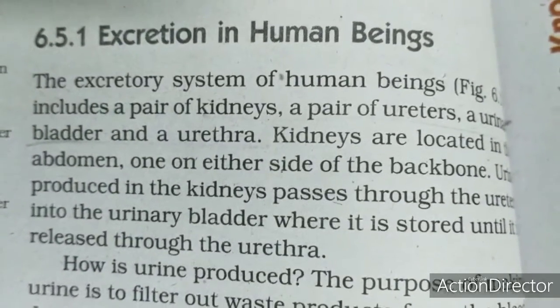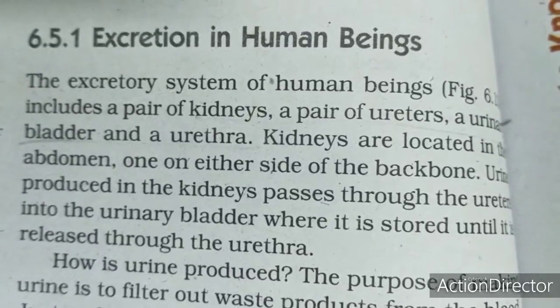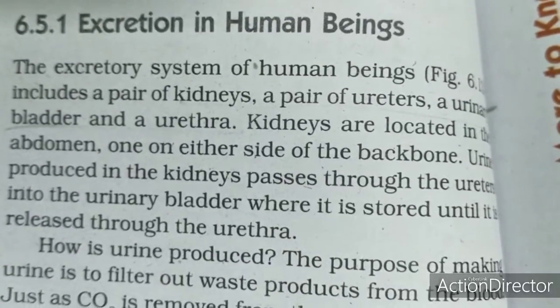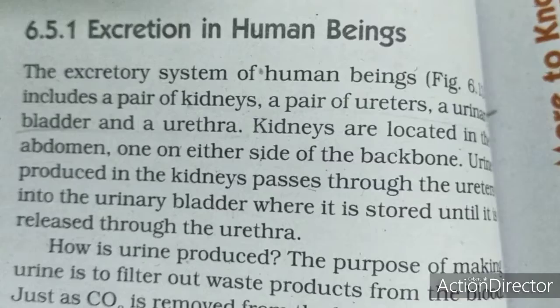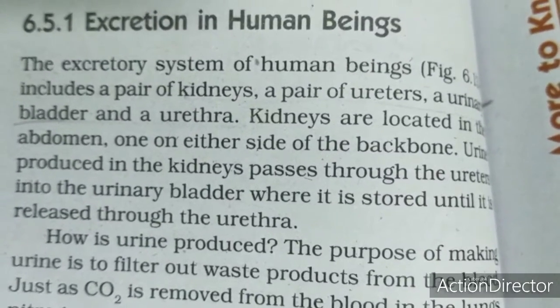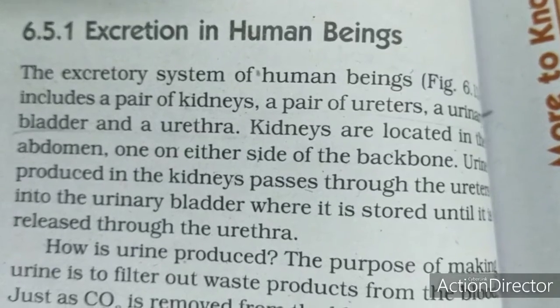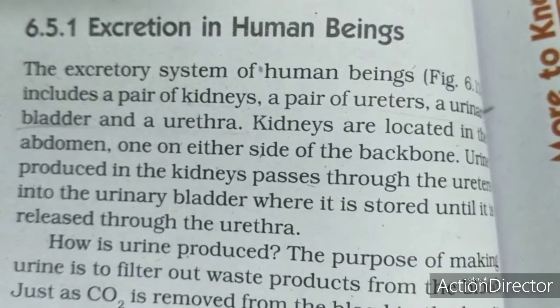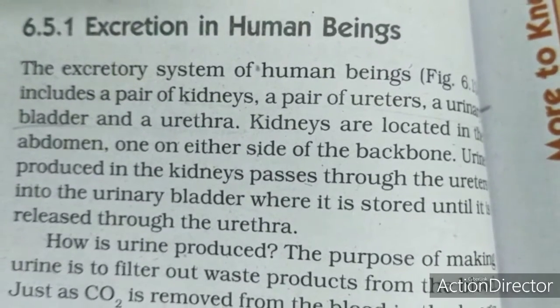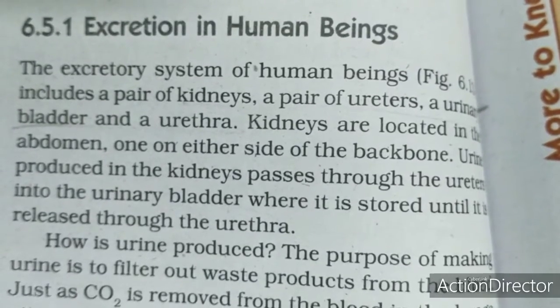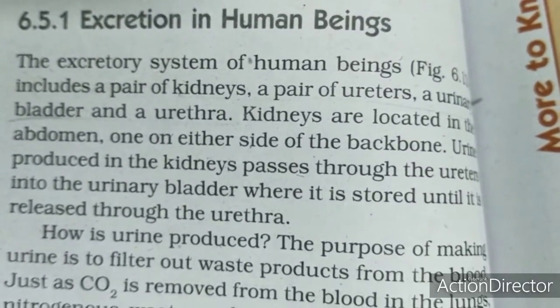The excretory system in human beings includes a pair of kidneys, a pair of ureters, a urinary bladder and a urethra. So, the human excretory system has the following organs: a pair of kidneys, a pair of ureters, a urinary bladder and a urethra.